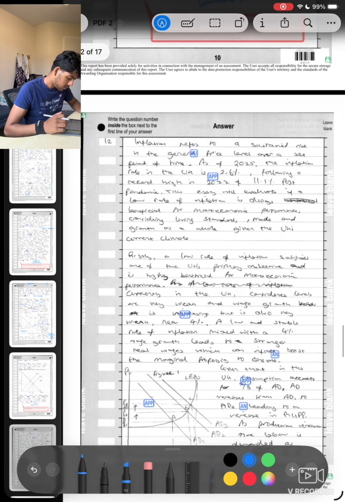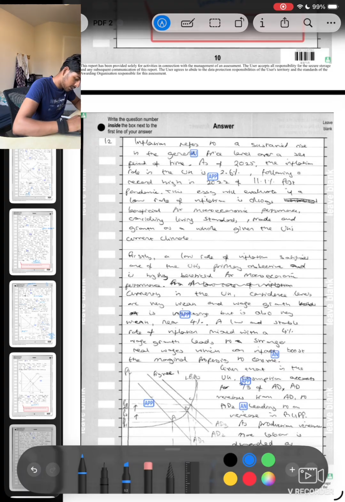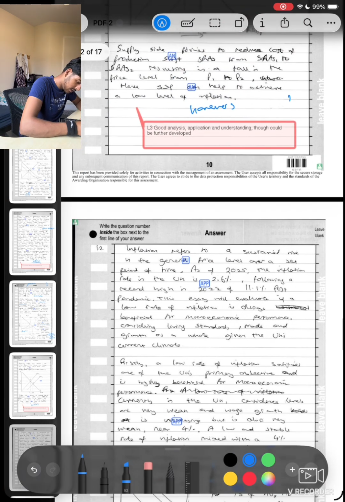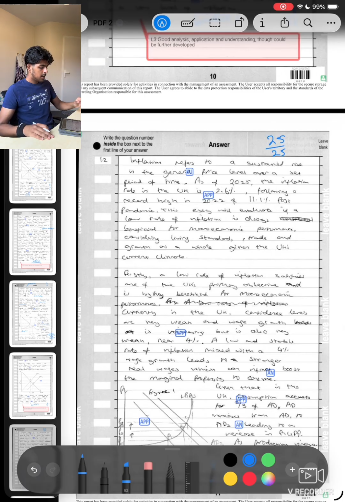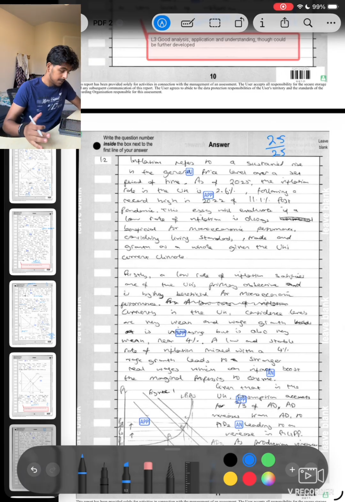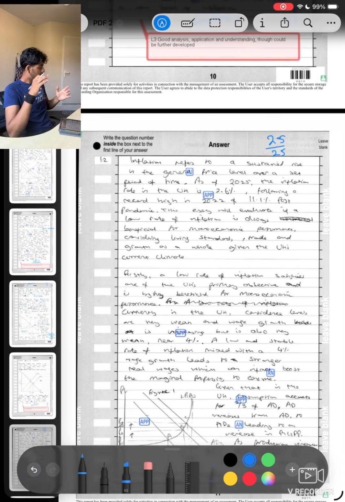Okay, moving on to question 12. So that question was a 11 out of 15 by the examiner, level 3, and this one was a 25 out of 25, perfect essay. So let's get into it. The question asks, evaluate the view that a low rate of inflation is always beneficial for a country's macroeconomic performance.